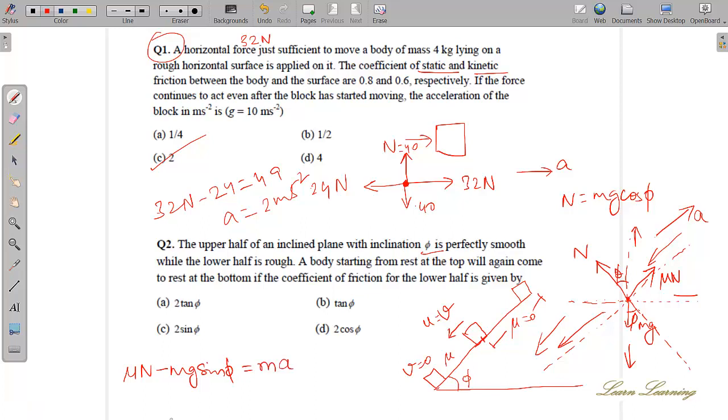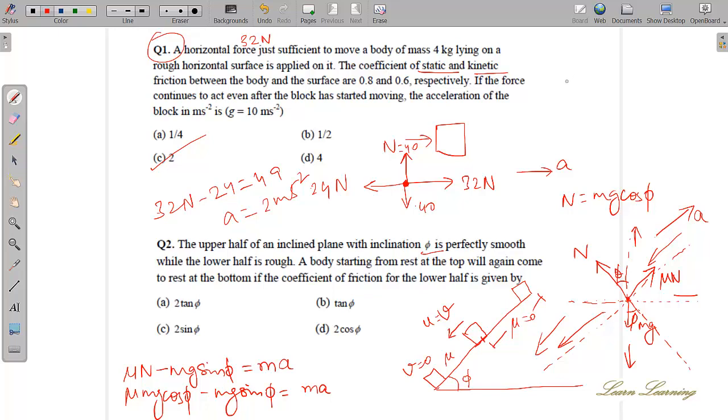From here, you can take mu n this side and then m common. So mu n, and you already know, is mu into mg cos phi minus mg sine phi is equal to ma. So what did you get from here? All m are cancelled.